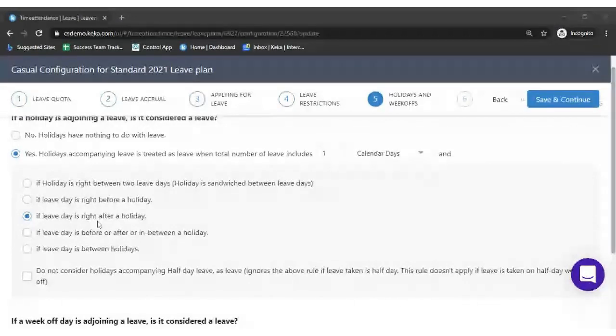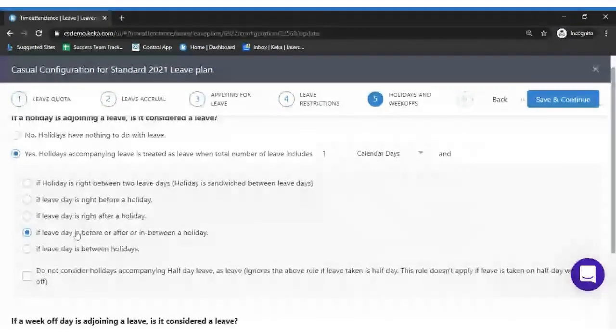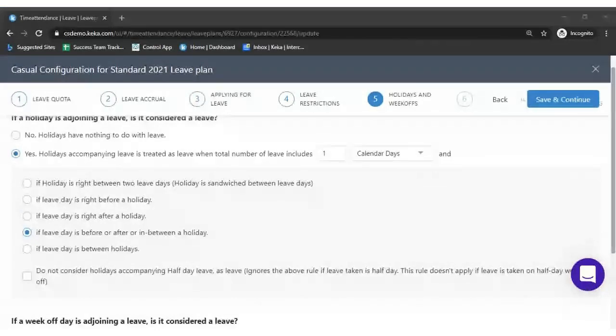Okay, in the third case, and at the fourth case, whether the holiday is right before a leave day, or in between, or after a holiday, all the three cases combined will be treated in the fourth option, which is if the leave day is before or after or in between. All the three cases combined are given in the fourth option. It will be treated as a sandwich.